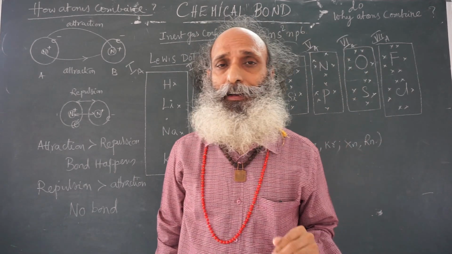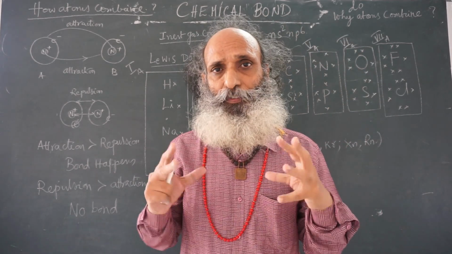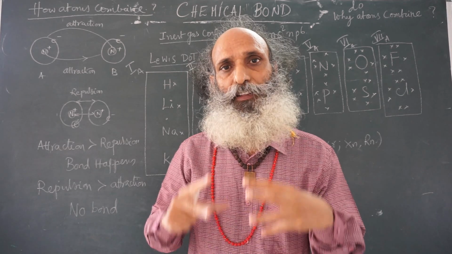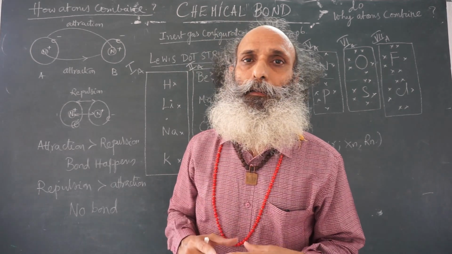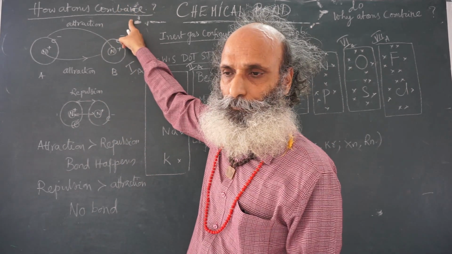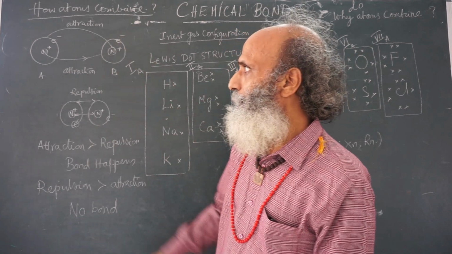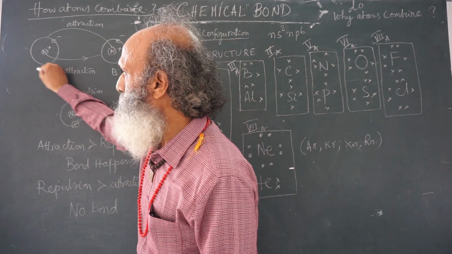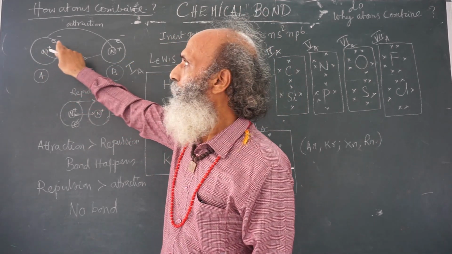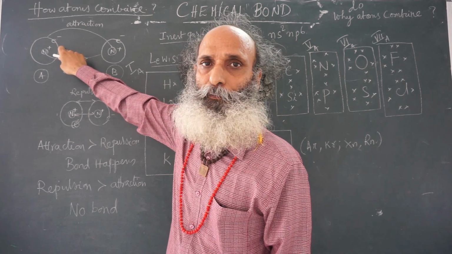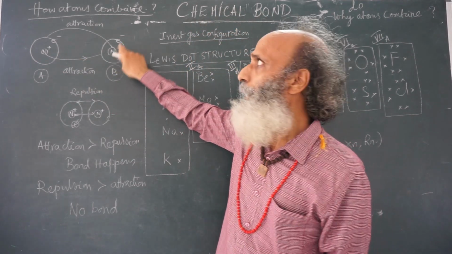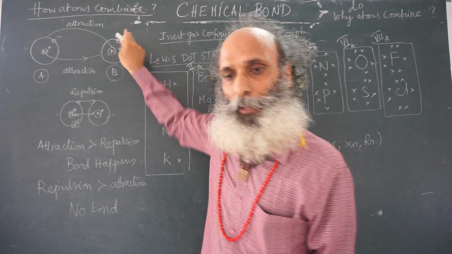Before answering that, assume that atoms are not stable because of their smaller size, and then we will answer this question first. How do atoms combine? Let us say there are two atoms, atom A and atom B. This is the nucleus of atom A and the valence electron of atom A. This is the nucleus of atom B and the electron of atom B.